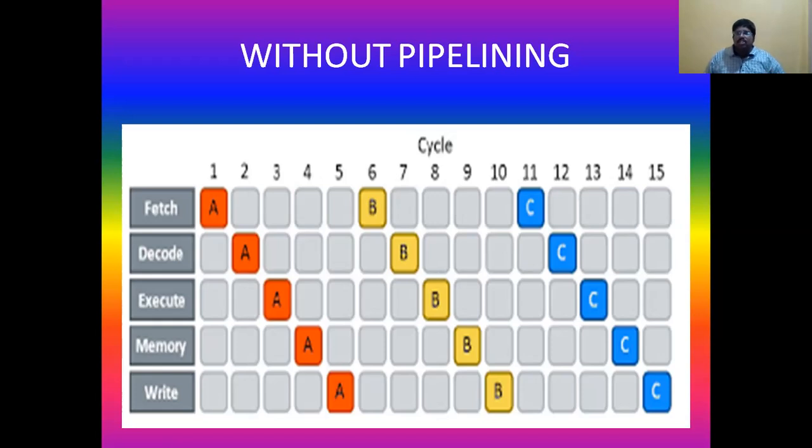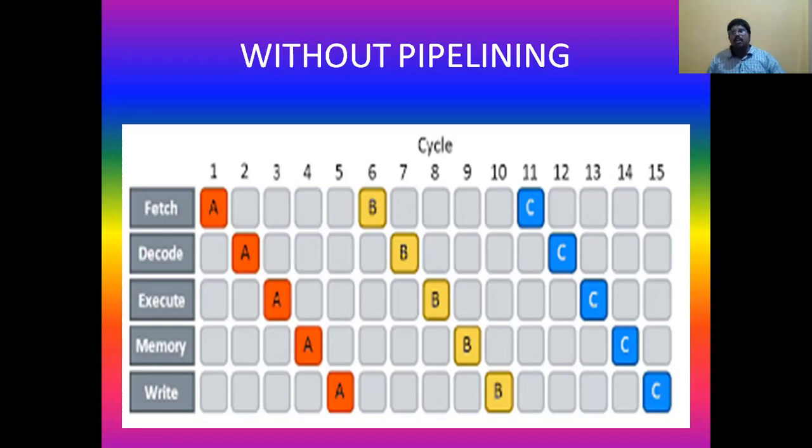Whenever the first instruction execution is completed, then only the second instruction is going to be started, then only the ALU will start the second instruction. Until then the CPU will not touch the second instruction. Okay na? First instruction memory lo write ayyenta varaku kuda second instruction anedi start avvadu.